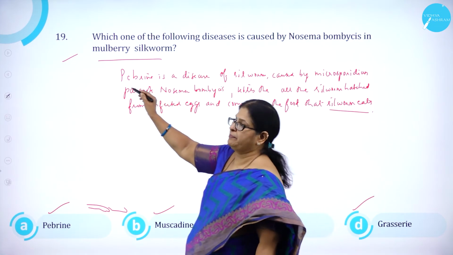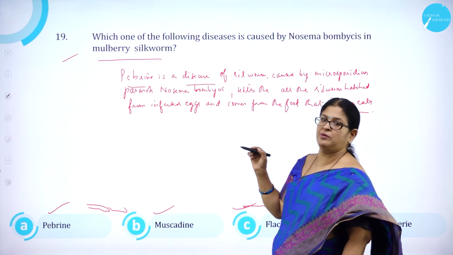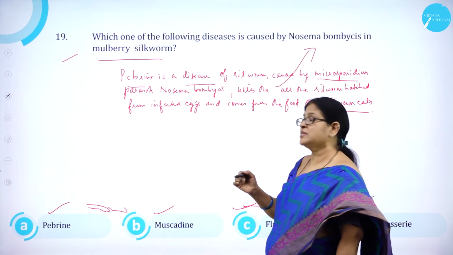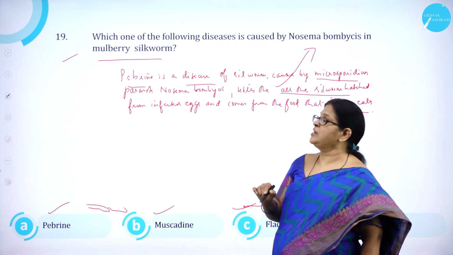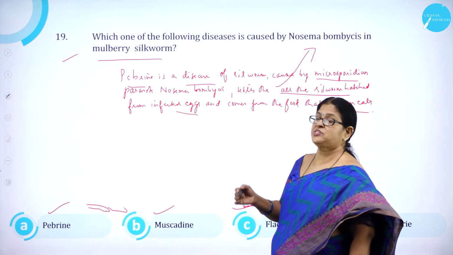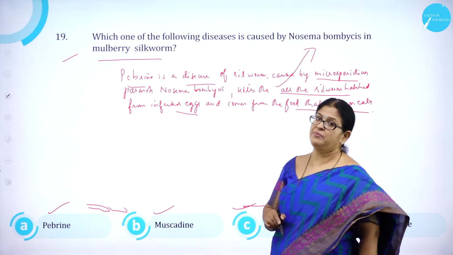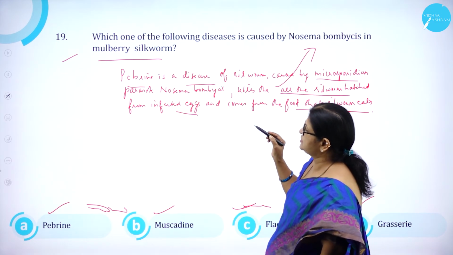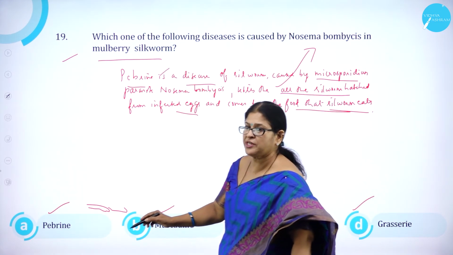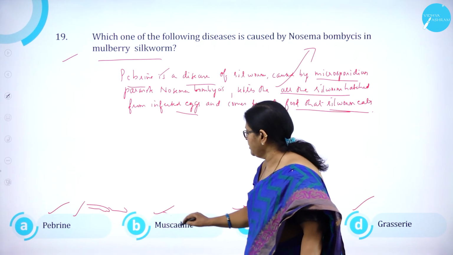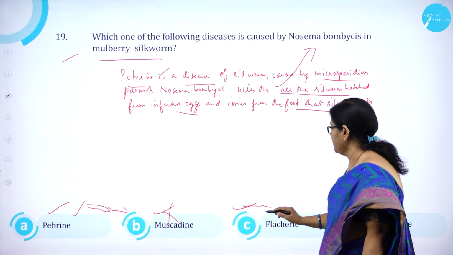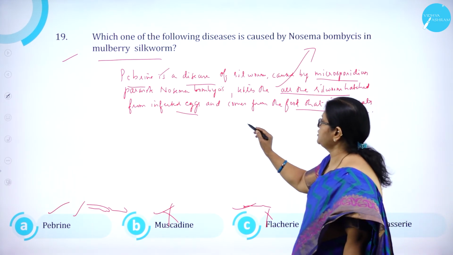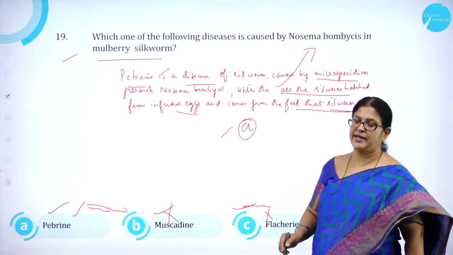So, we know that pebrine is a disease of silkworm which is caused by a microsporidium called Nosema bombesis. And this is going to kill all the silkworm hatched from infected eggs, which is got through the food that the silkworm eats. So, which one of the following diseases is caused by Nosema bombesis? It is pebrine. So, option A, pebrine is correct. Option B, muscadine is wrong. Option C, flagellate is wrong. And option D, gracillate is wrong. So, option A, pebrine is correct.